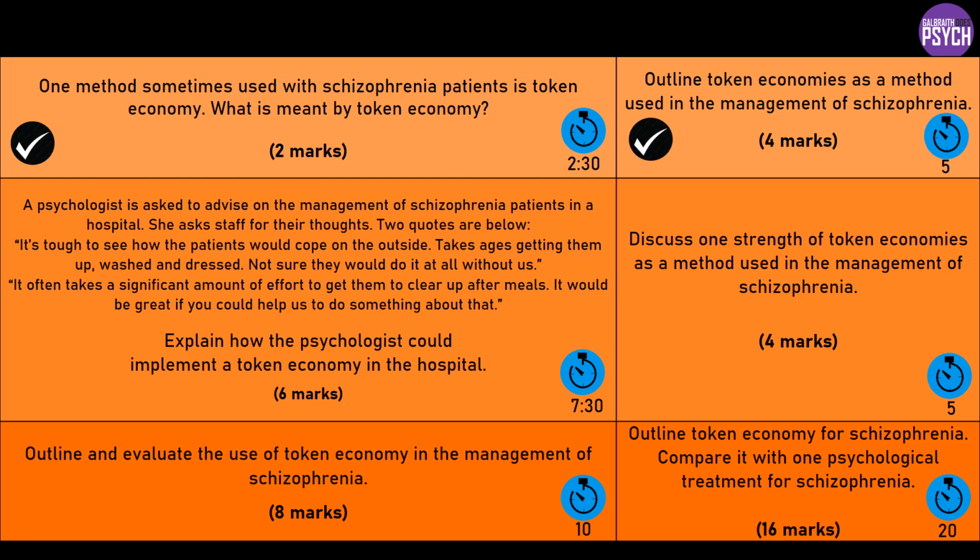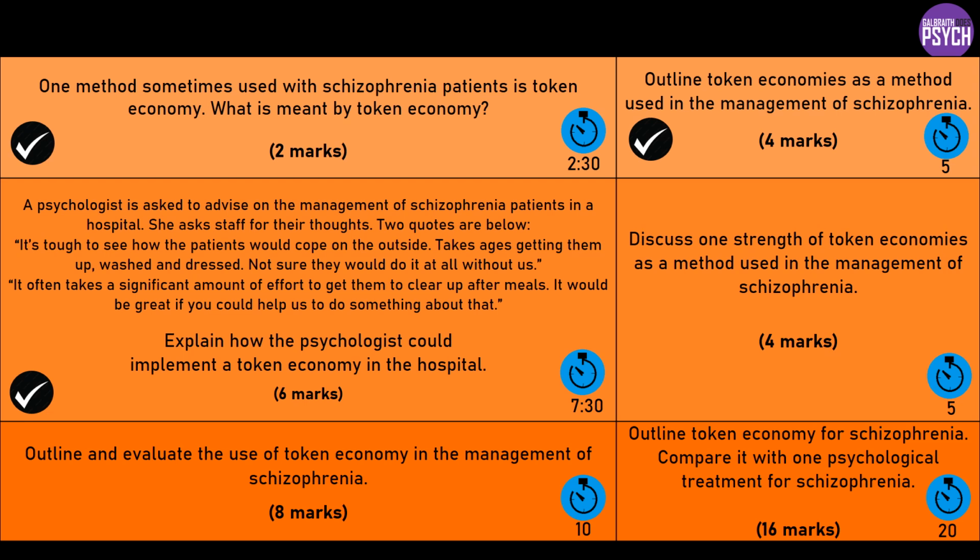We're going to say that the tokens need to be paired with the rewards, and then you're going to do a bit more application. Every time the patients get dressed appropriately, get washed appropriately, or at meal times clear up appropriately, the hospital staff need to be on the lookout and give them the tokens straight away. Then, after they've earned the tokens, patients can go to the shop. That last part is probably less important, because this is more about how we're implementing the token economy, but I would still mention it because it's an important part.